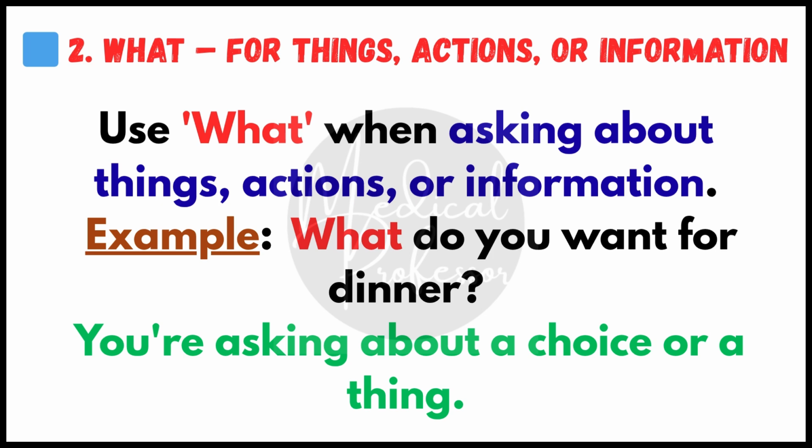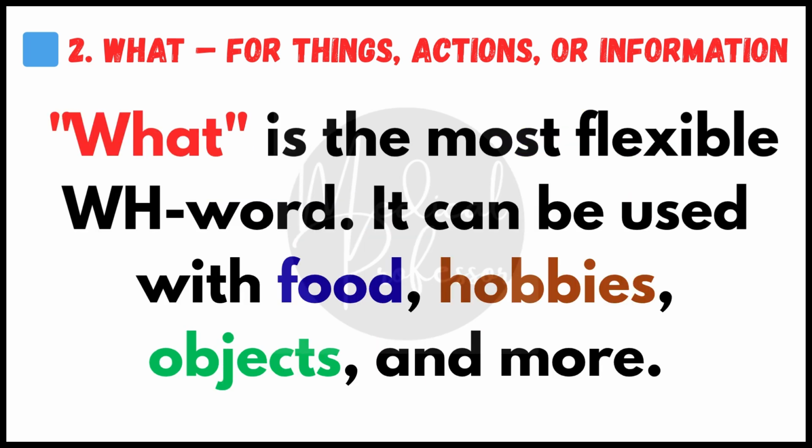Next is what. Use what when asking about things, actions, or information. For example, what do you want for dinner? You are asking about a choice or a thing. What is the most flexible WH question word. It can be used with food, hobbies, objects, and more.